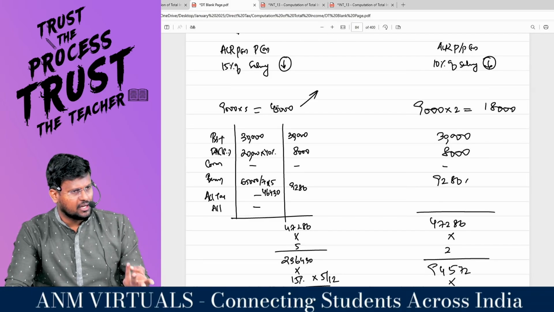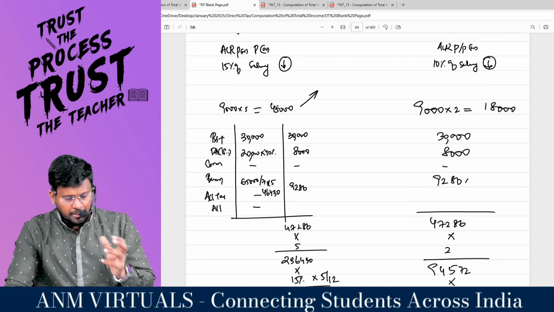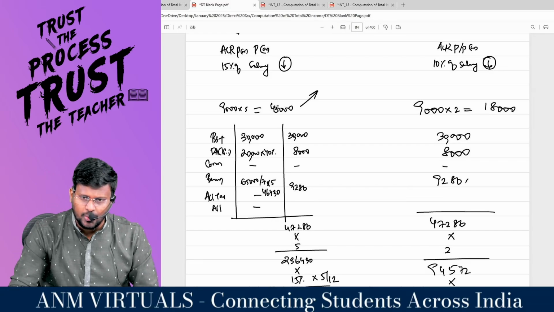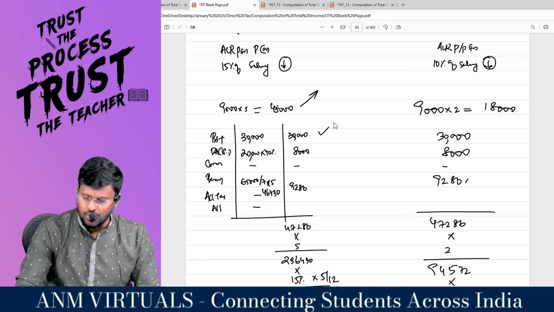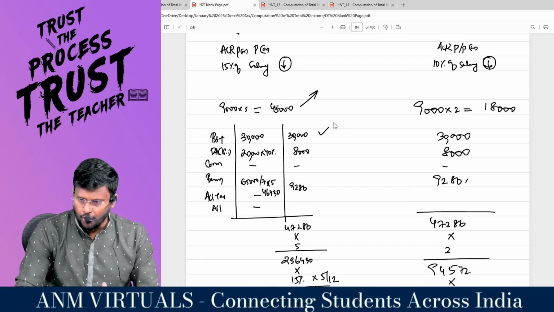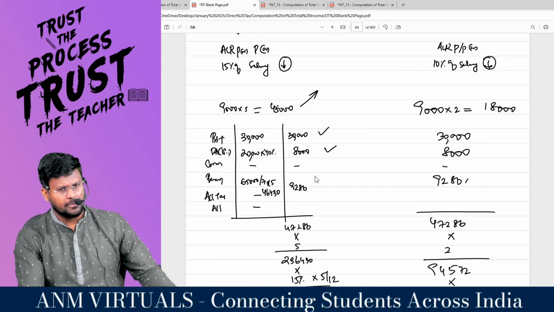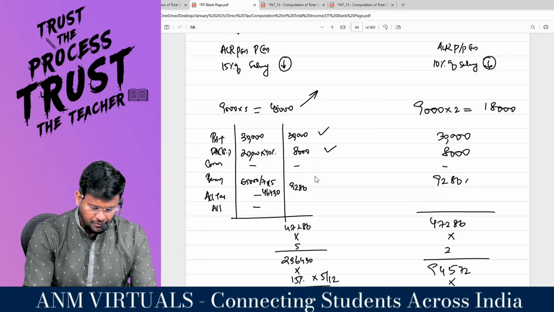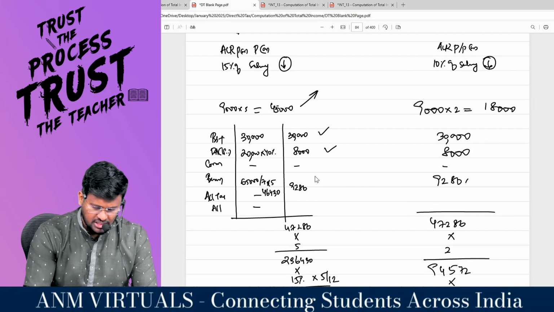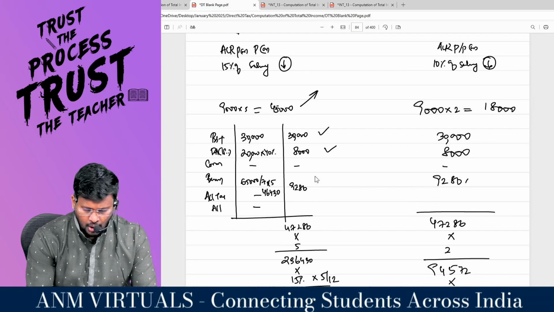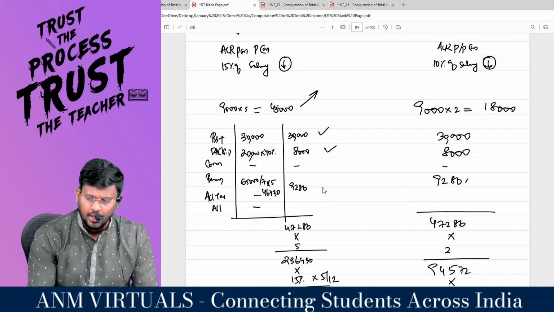Salary means basic salary plus DA provided in terms of employment, plus bonus, plus commission, plus all taxable allowances. Per month basic salary is 30,000. DA is actually 20,000, and 40% comes to 8,000. You can call the ex gratia either bonus or commission at your call, no problem. So 65,000 they have totally paid for 7 months. So 65,000 divided by 7 into 5 comes to 46,430 after rounding off.